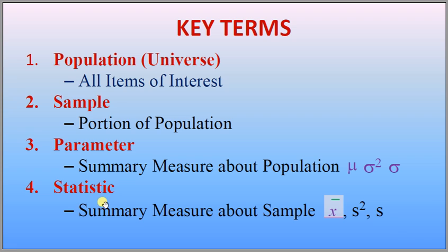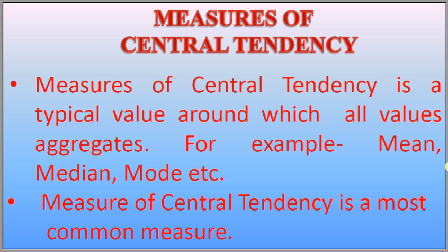What are statistics? Summary measures about the sample, that is sample mean x bar, sample variance s square, and sample standard deviation s, are known as sample statistics, and these are the population parameters: mu, sigma square, and sigma.